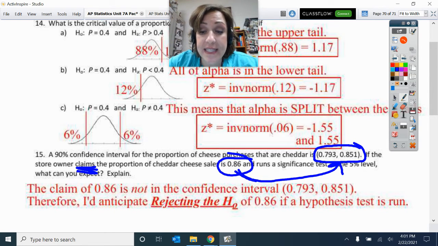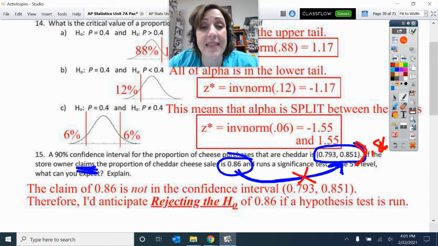And because this H0 is not in the interval, the interval is entirely below 0.86, then I think that the proportion of cheddar cheese sales is actually lower than 0.86.